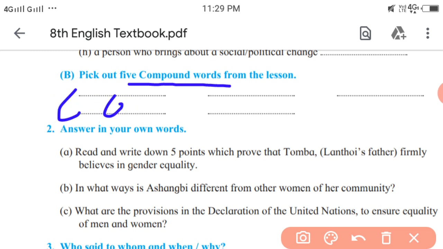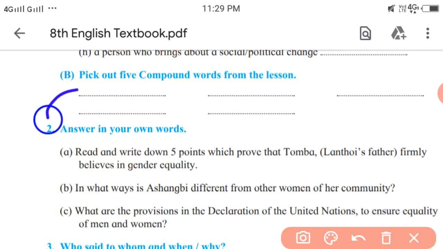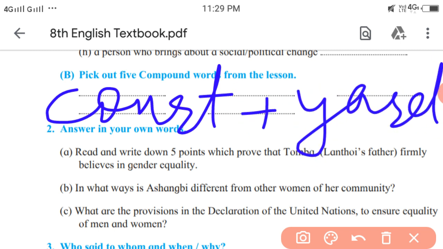The first is court, C-O-U-R-T, plus yard. Joining these two words together, we get the new word courtyard. The same way, you have to find 5 words from this lesson.